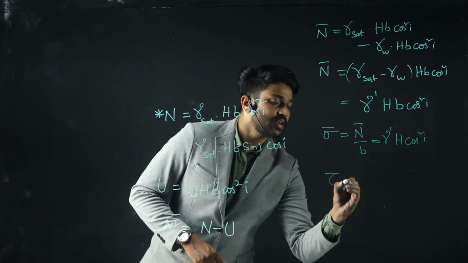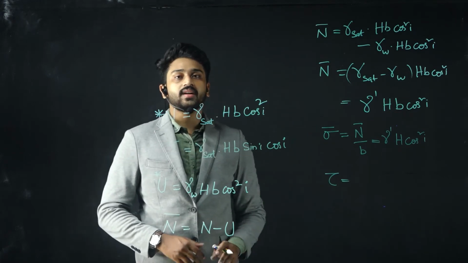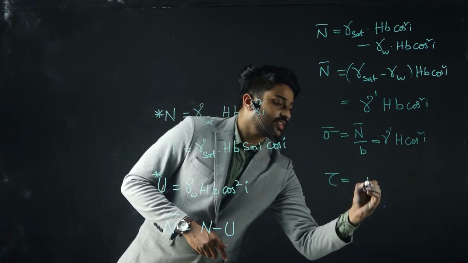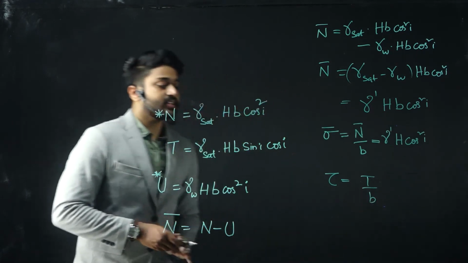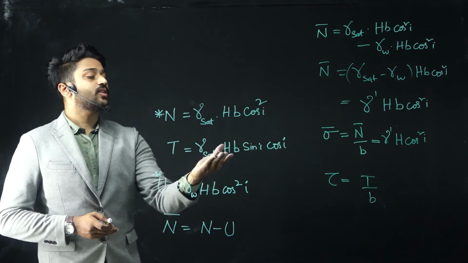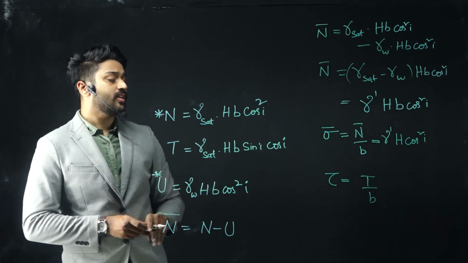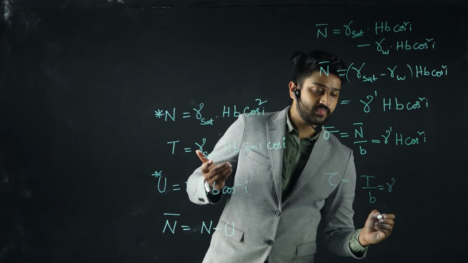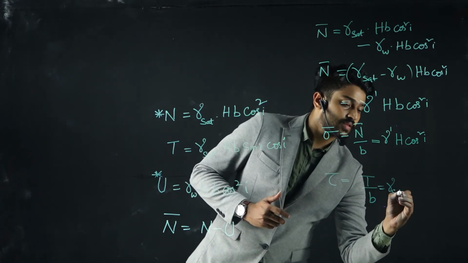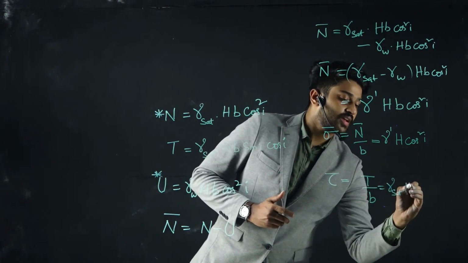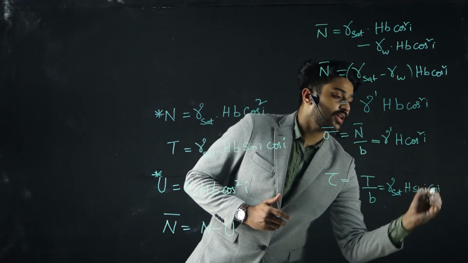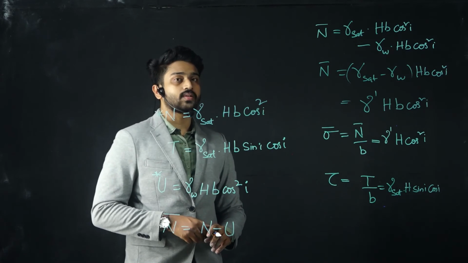Similarly, tau is nothing but the tangential component by your width b, so it is t by b. As I have written t as gamma sat into h into b into cos i into sin i, from this I can simply write this as gamma sat into h sin i into cos i.